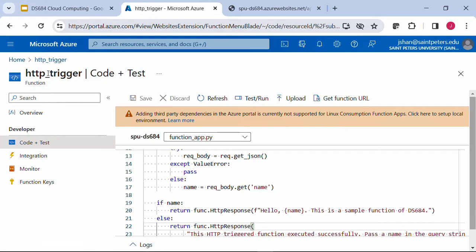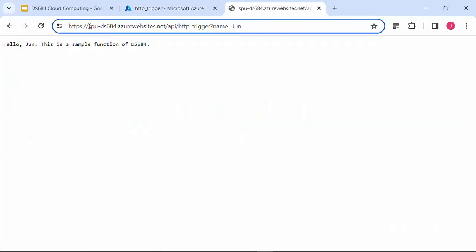And this HTTP trigger, as we showed just now, is a part of the function app. We set the function app name as DS684. If you look at the URL, it starts with the function app name. Remember we mentioned this has to be globally unique because this is public facing. If you have the same name as my function app name, then Microsoft will get confused and not know where this link should be directed to. Anyway, this is the HTTP trigger endpoint and the parameter.